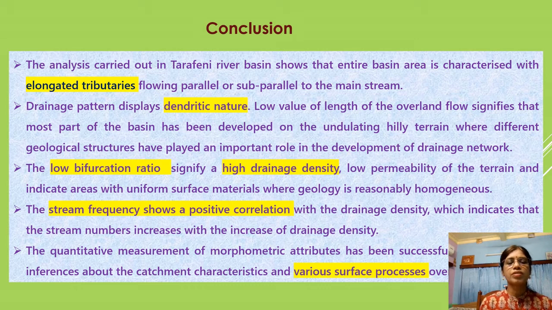The stream frequency shows a positive correlation with the drainage density, which indicates that the stream number increases with increasing drainage density. The quantitative measurement of morphometric attributes has been successfully analyzed, and the catchment characteristics of the various surface processes over the basin have been properly analyzed.